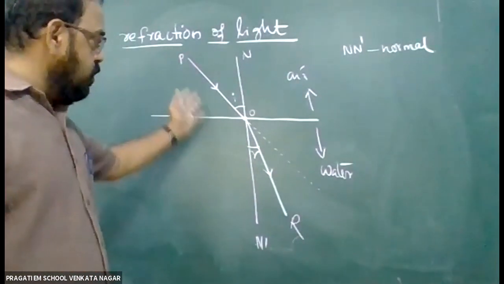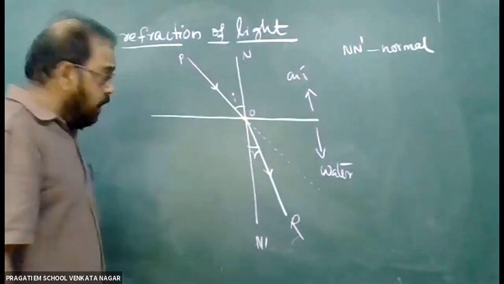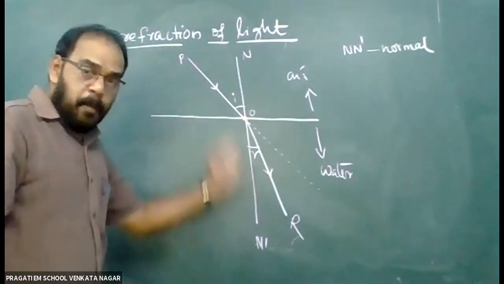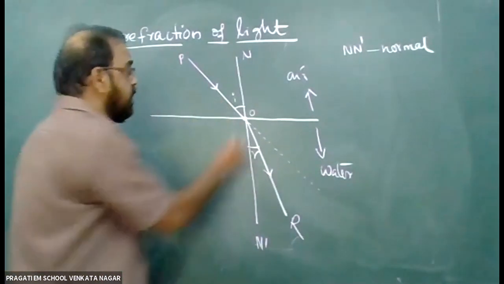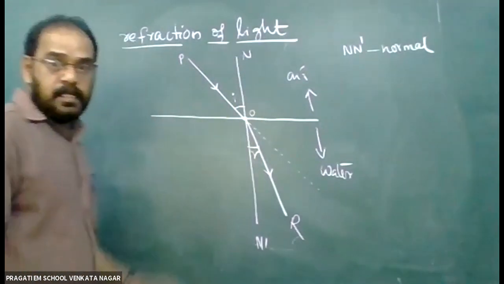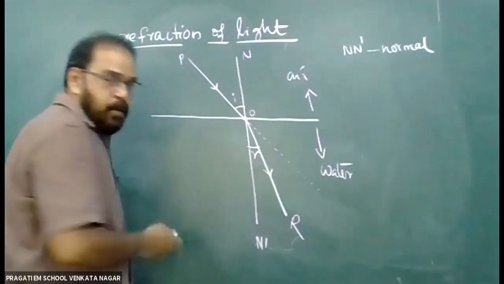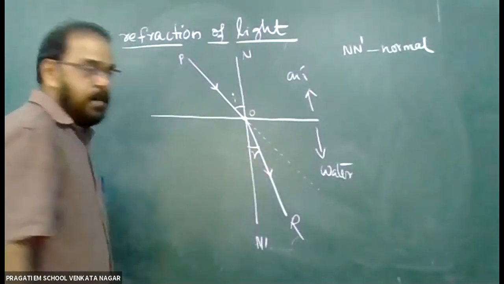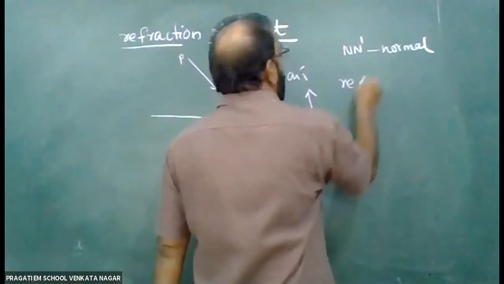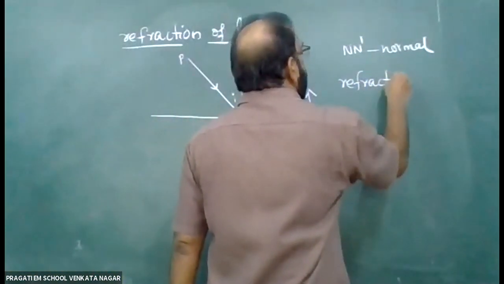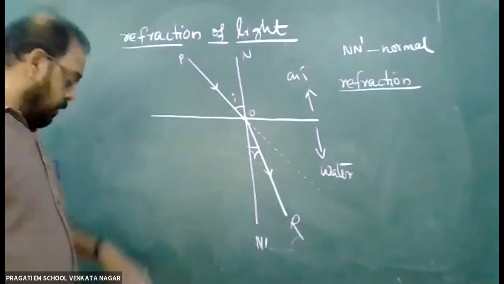In the case of reflection also we gave them, but in reflection we can see the light comes back to the original medium. Here it is not coming back; it is passing through the second medium. But there is a change in its direction. It is coming towards the normal. It is bending towards the normal. This is called refraction.